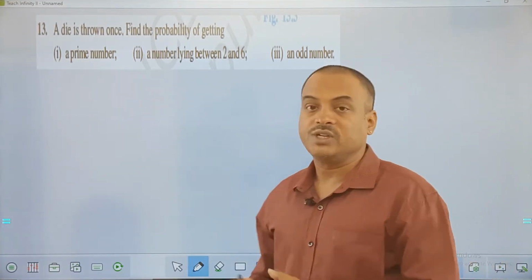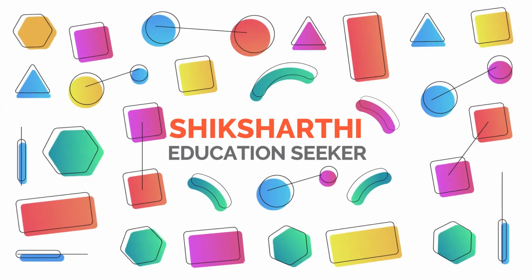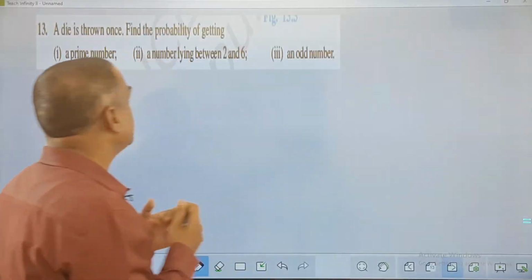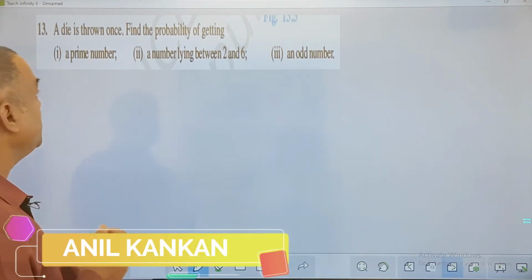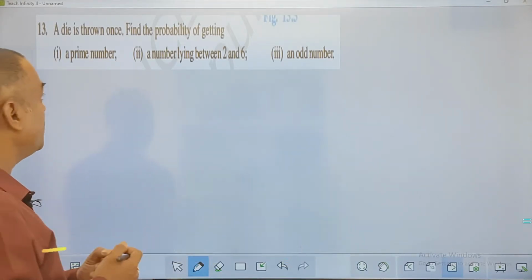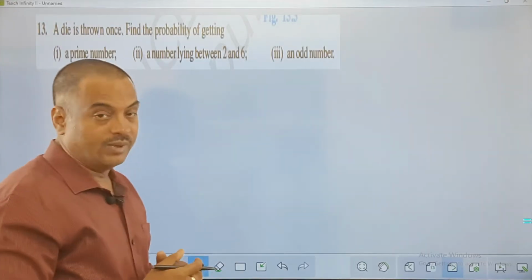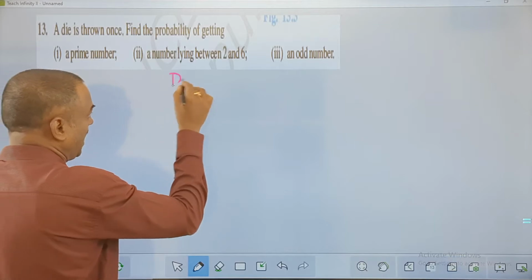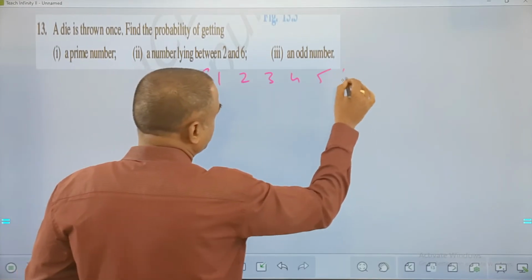I'm starting with question number 13 here in this case. Let's start with the 13th question here. A die is thrown. Find the probability of getting a prime number, a number lying between 2 and 6, and an odd number. See, we have this idea about a die: 1, 2, 3, 4, 5, 6.